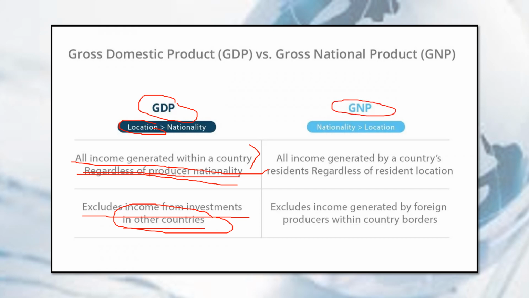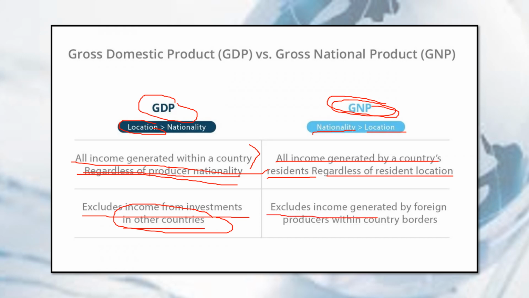GNP considers more on nationality, regardless of location. So all income generated by a country's residents, regardless of resident location. Kahit saan pa nakatira yung kanilang residents, all income generated by their residents or nationals will be counted as part of their GNP.